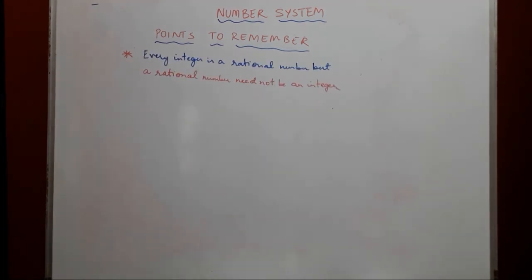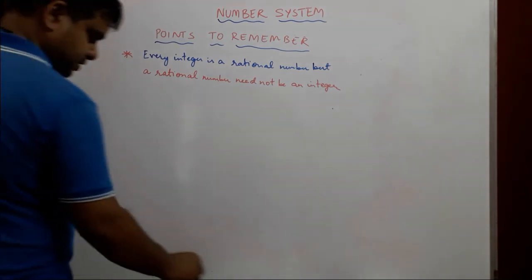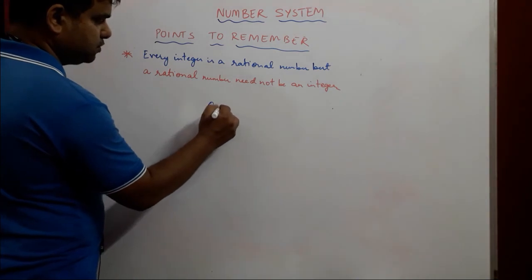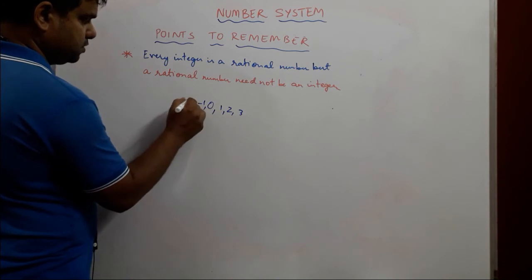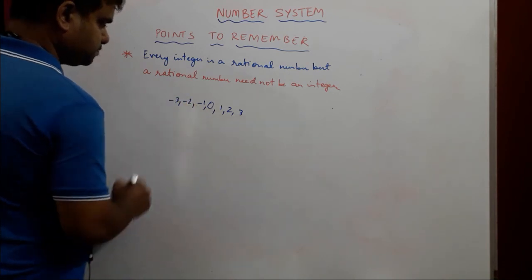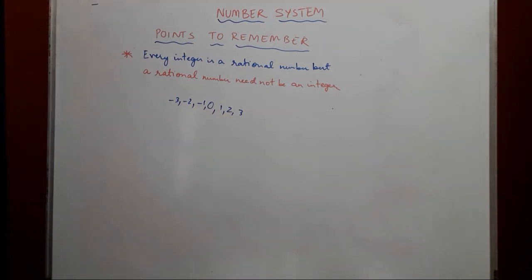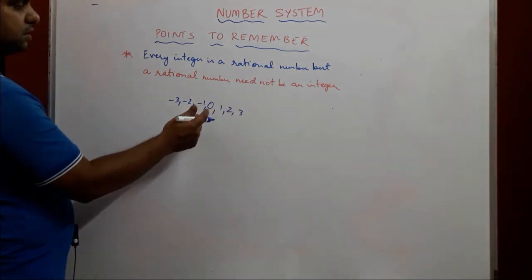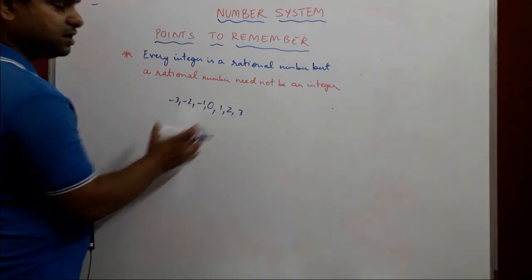Next one, every integer is a rational number, but a rational number need not be an integer. What does it mean? Let's take an integer. You have 0, 1, 2, 3, minus 1, minus 2, minus 3. All these are rational numbers. Okay, but can you say that all rational numbers are integers?